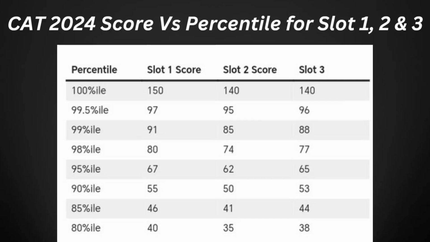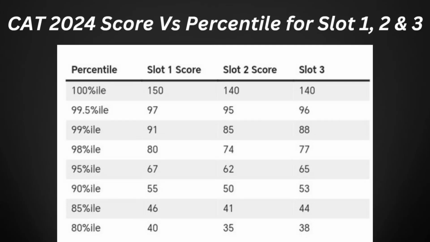If it is 53, it can be expected as 90 percentile. If it is 44, it can be expected as 85 percentile. And if it is 38, it can be expected as 80 percentile. So this is all about the expected score versus percentile.